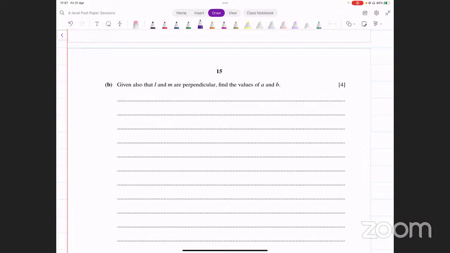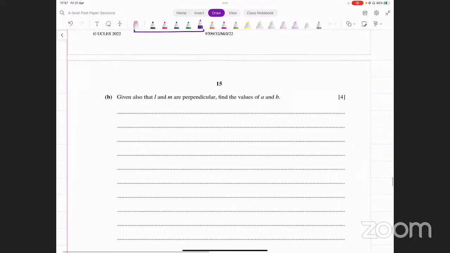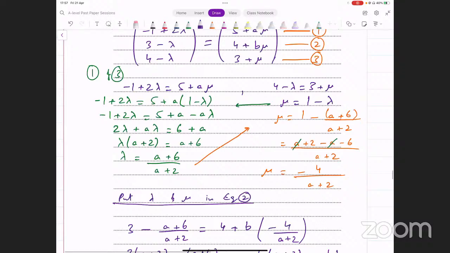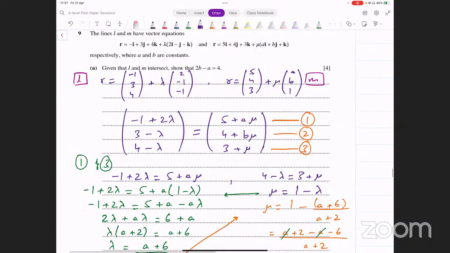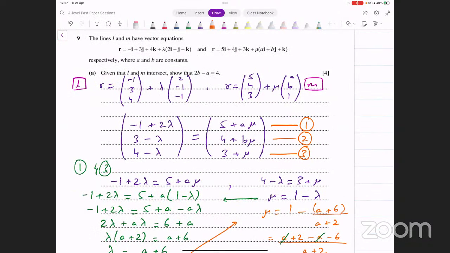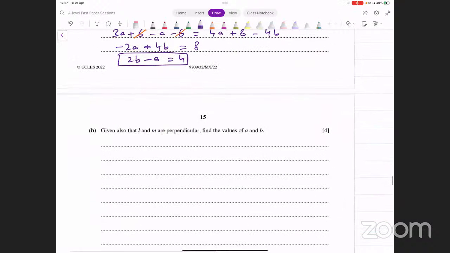Perpendicular lines में क्या होता है, उनका dot product 0 होता है, right? लेकिन जब lines की हम बात कर रहे होते हैं perpendicular होने की या parallel होने की, तो हम उनका direction vector देख रहे होते हैं essentially. So we are going to be looking at this direction vector and this direction vector. कि इन direction vectors का जो dot product होगा, that should be equal to 0. All right, directions of line L and M, their dot product has to be 0.